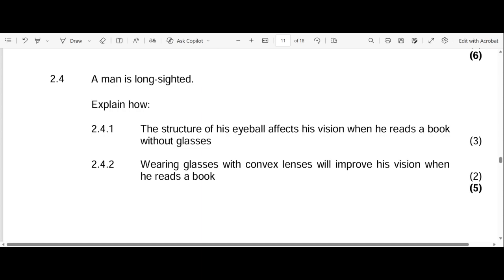refract or bend. Refraction is bending. It will bend the light inwards, focusing the light on the retina, because that's where the image is supposed to fall.